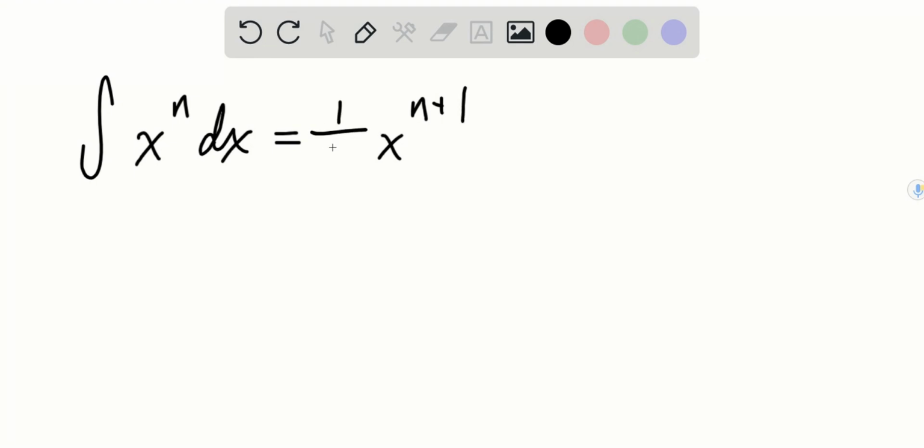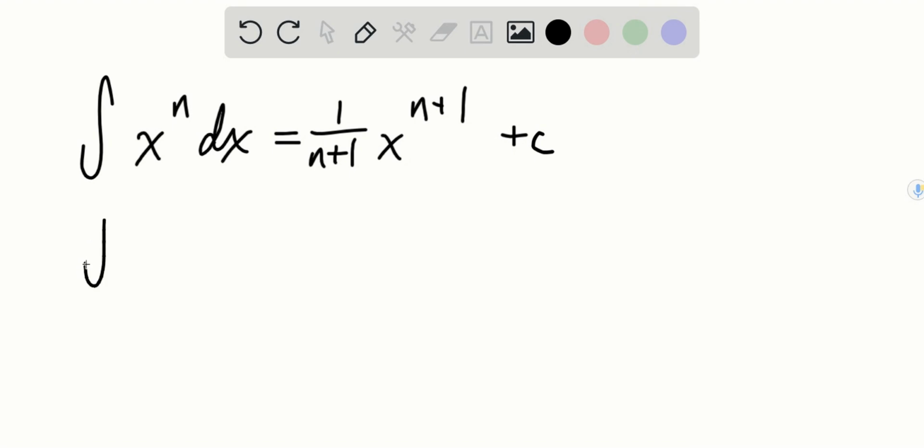All right, there's two parts to this problem that you need to know. One part is that the integral of x to the n power is equal to adding 1 to the exponent, then multiplied by the reciprocal of that new exponent. And don't forget about your plus c.